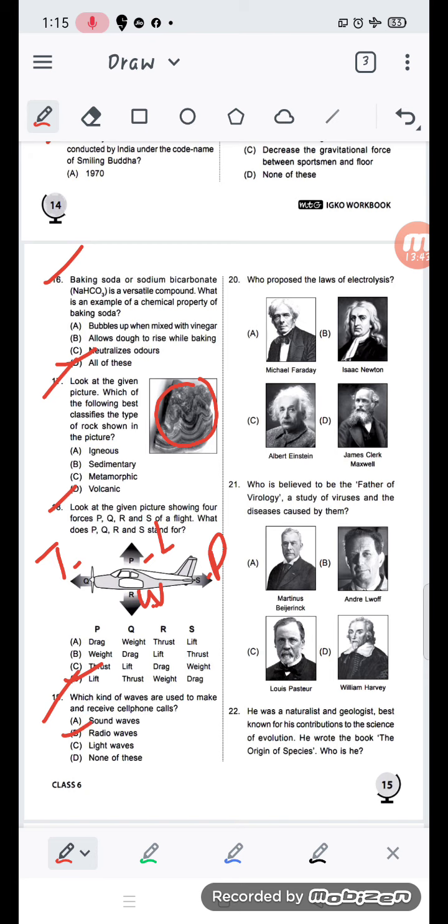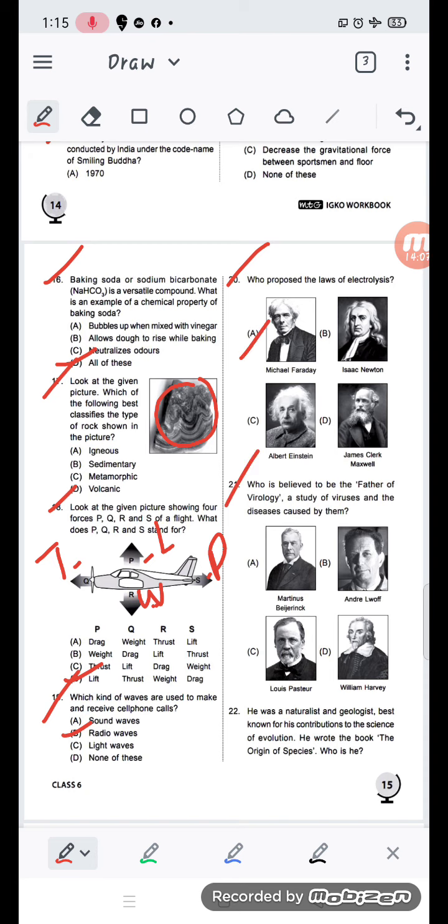Then coming to question number 20. Who proposed the laws of electrolysis? Michael Faraday, Isaac Newton, Albert Einstein, James Clerk Maxwell. It is Michael Faraday.